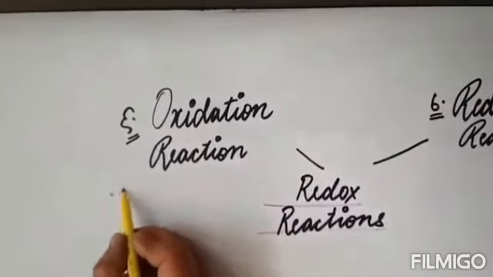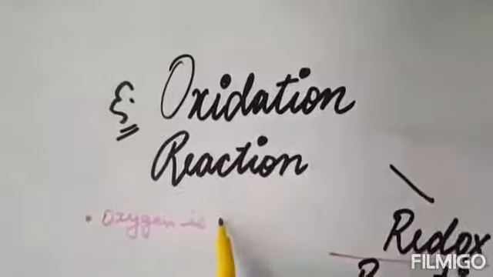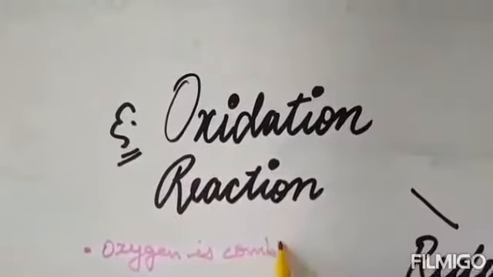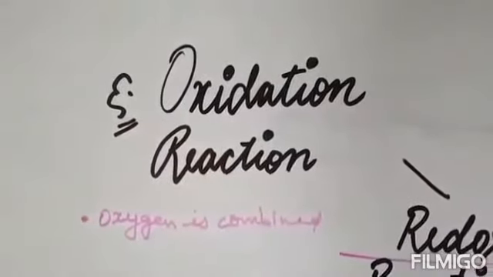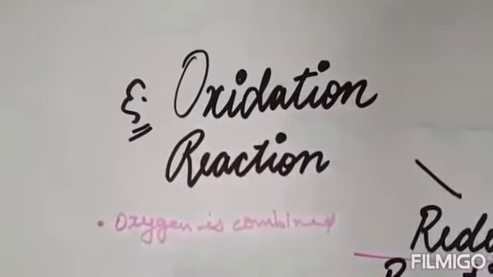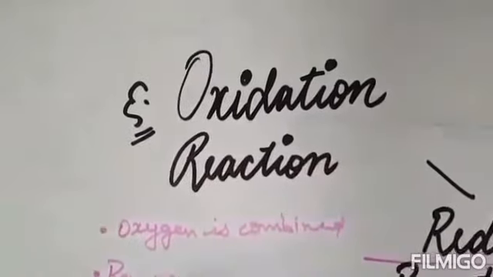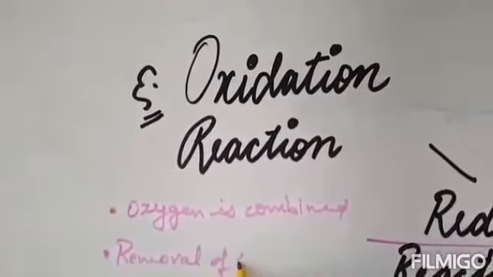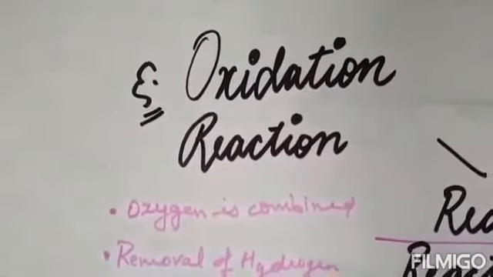So whenever oxygen is combined with any element or compound, that will be known as oxidation reaction. Okay, and if there is a removal of hydrogen, that also will come under oxidation only.